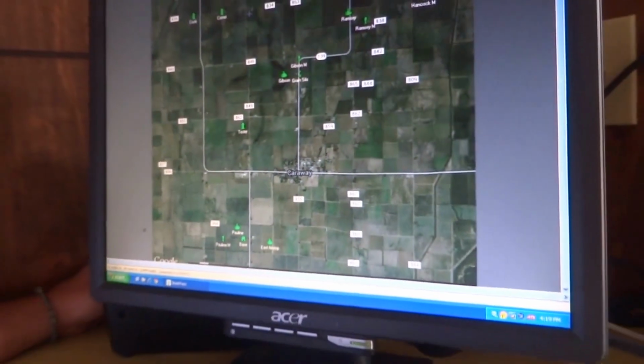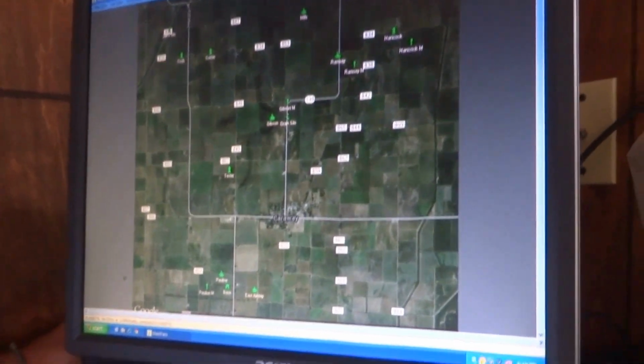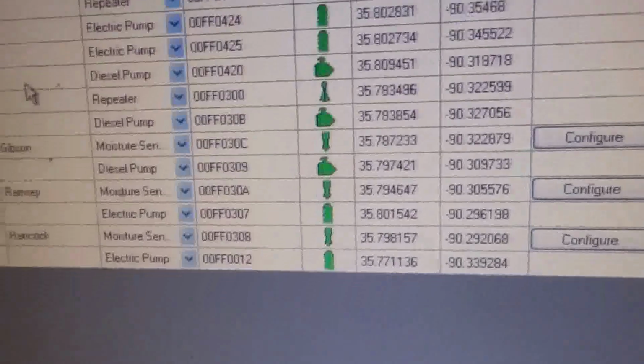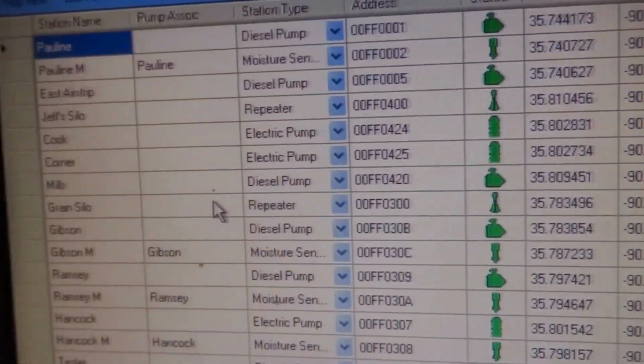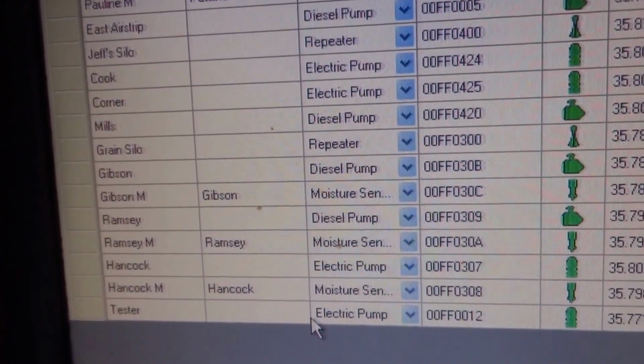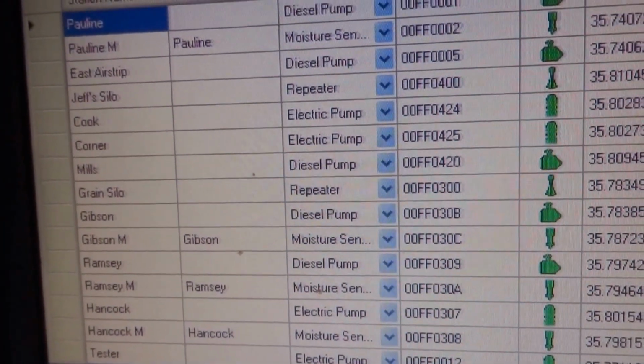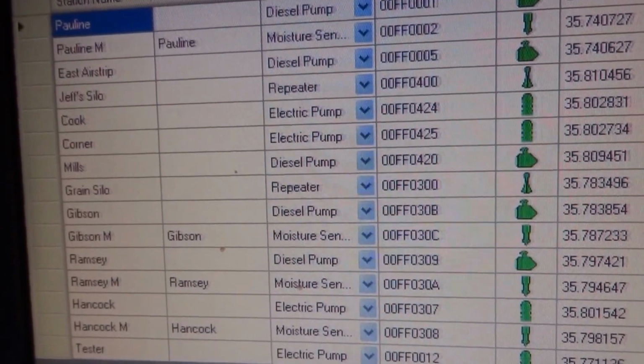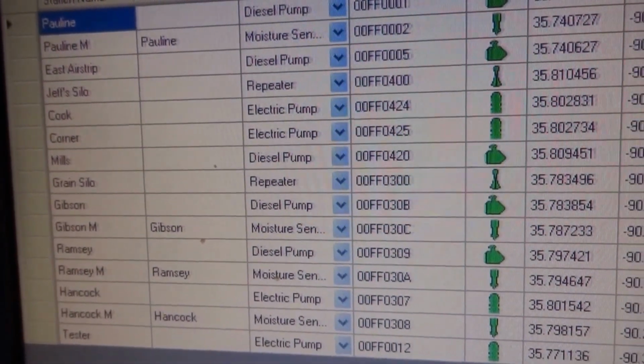Other views associated with this user interface include a list view, which shows all of the pumps and moisture stands and repeater towers all in one table. We've got 15 set up here now associated with this map view. We actually have 27 nodes that we've installed on this trip.